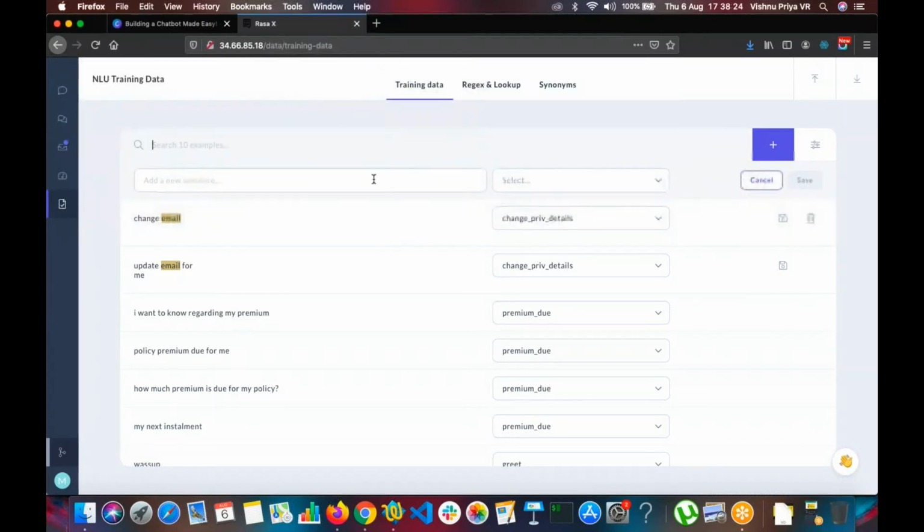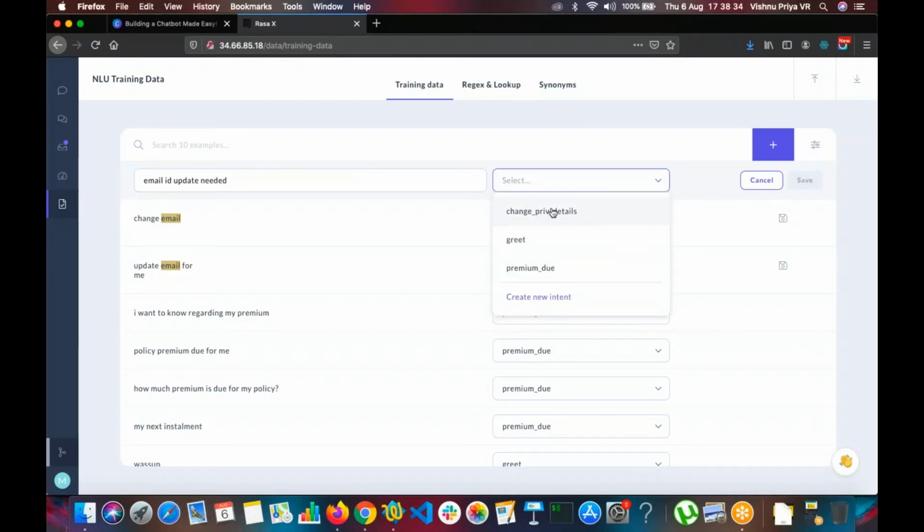Perfect. Now I'm going to create another for email just to be sure, with email ID. So this will be the variation that we'll be adding, using the intent and saving.